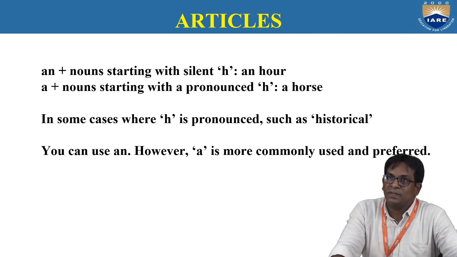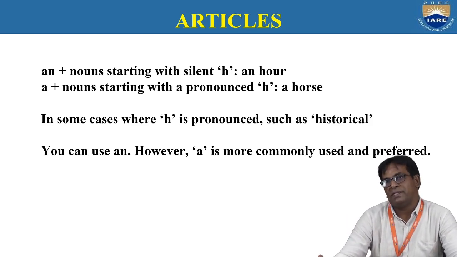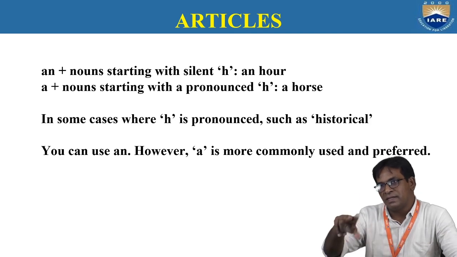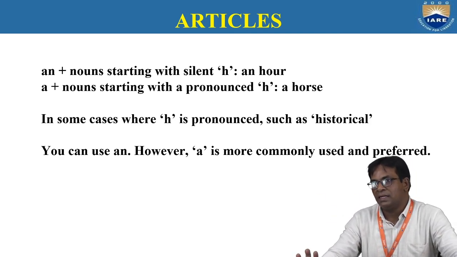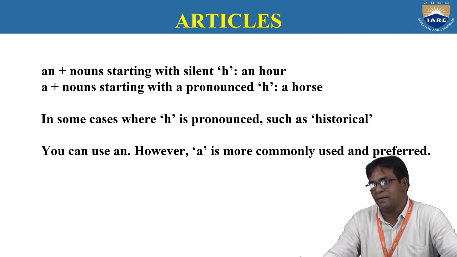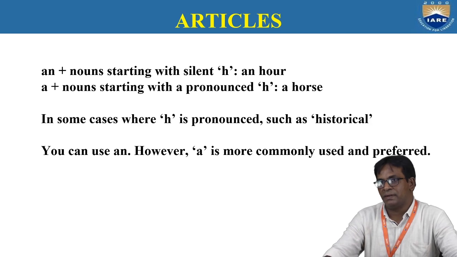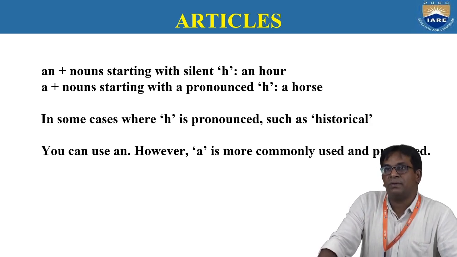We pronounce it with the H sound, ha. So, a horse. Be careful. If H is silent, consider the sound that follows. An hour begins with a vowel sound, so we use an. But horse, we pronounce the ha sound, which is a consonant sound.